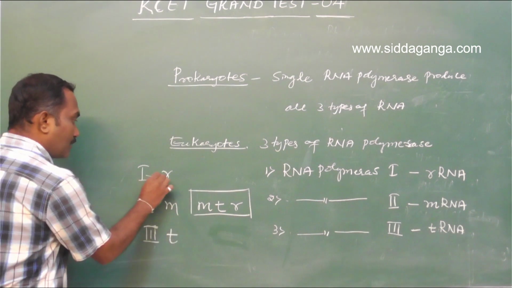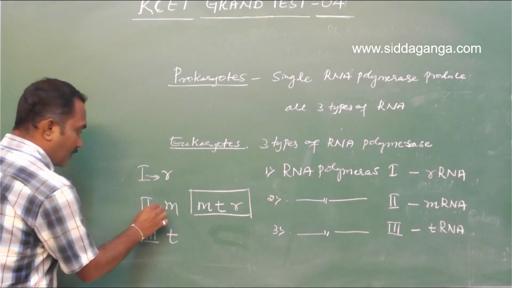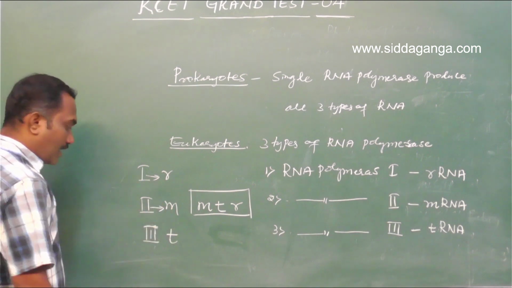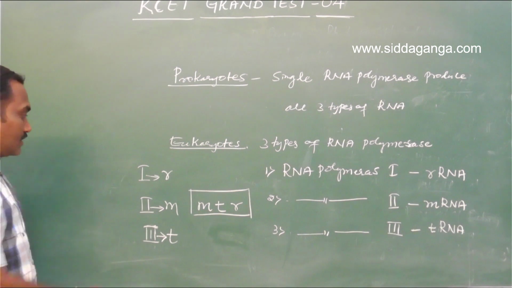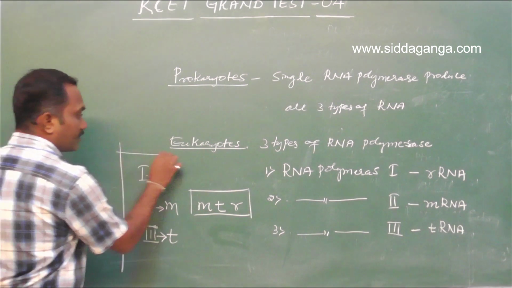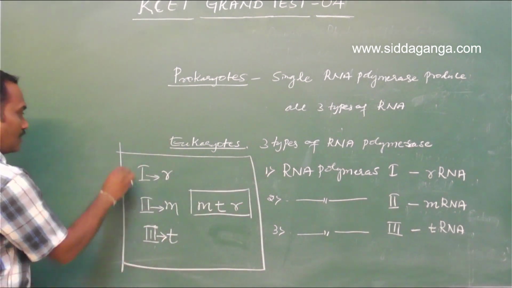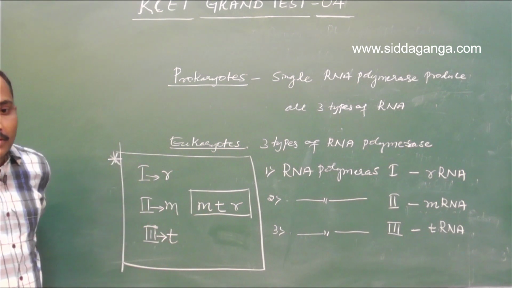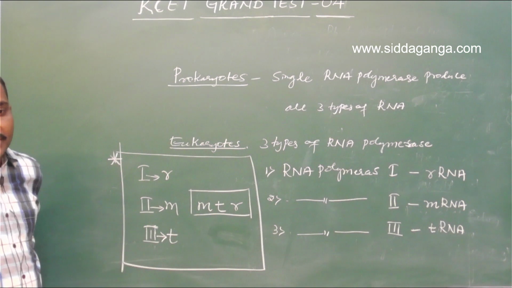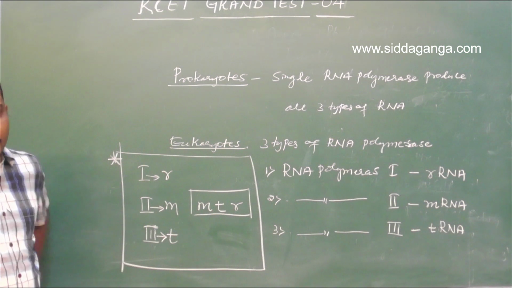RNA polymerase 1 produces ribosomal RNA. RNA polymerase 2 produces mRNA. RNA polymerase 3 synthesizes tRNA. So this is simple to remember. Okay, so answer should be RNA polymerase 3, not any of these.